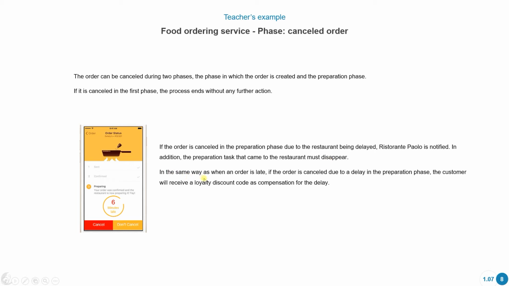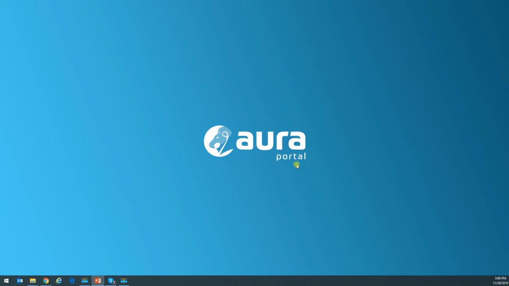And in the same way as when an order is late, if the order is canceled due to delay in the preparation phase, the customer is going to receive a loyalty discount code as compensation for the delay. So basically what it's telling me here is that if the restaurant has a delay, I'm always going to receive a compensation. Okay, I'm going to try to diagram this scenario. It's not that easy. It might seem easy, but it's a bit tricky.